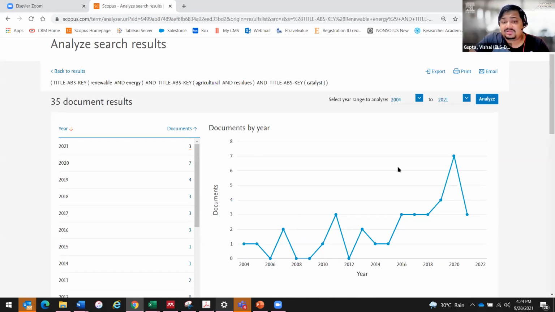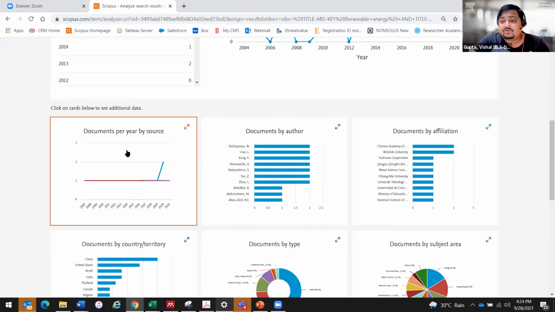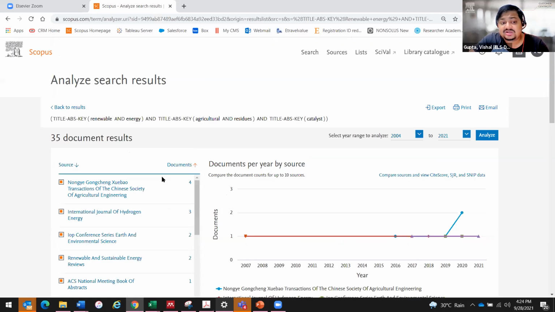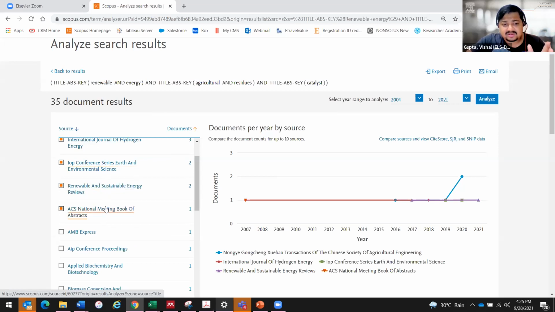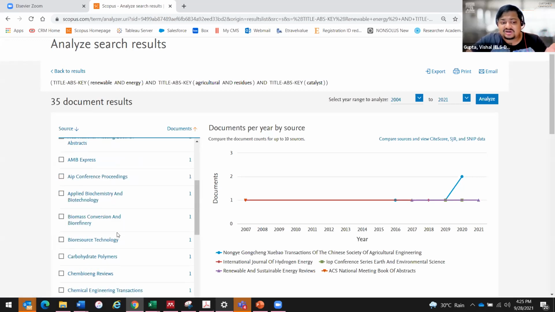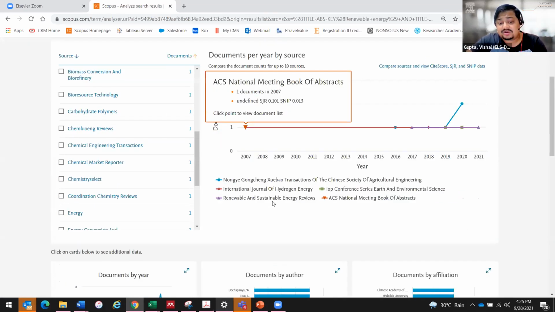Just click here, it will open the 3 papers. Next, Mr. Reddy, if you are looking to find out journals where you can publish, these are all the journals that are publishing the most content in this field related to your work. So can you identify some of them here? I'm sure, like Renewable and Sustainable Energy Reviews, right? Yes, sir. These are all the journals that publish similar content to whatever you are doing your research on.